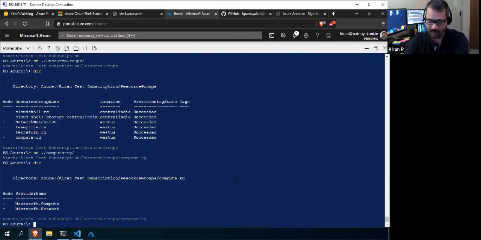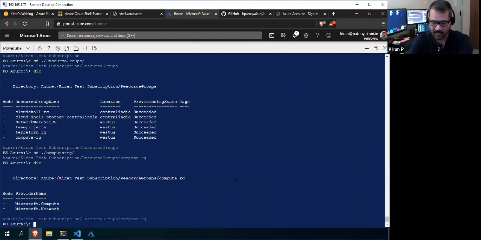And now I want to create one VM. I'll create a very quick VM with very short parameters, only 2 or 3 parameters, and it will create one Windows 2016 Datacenter Edition VM. For that, I'll use New-AzVM.